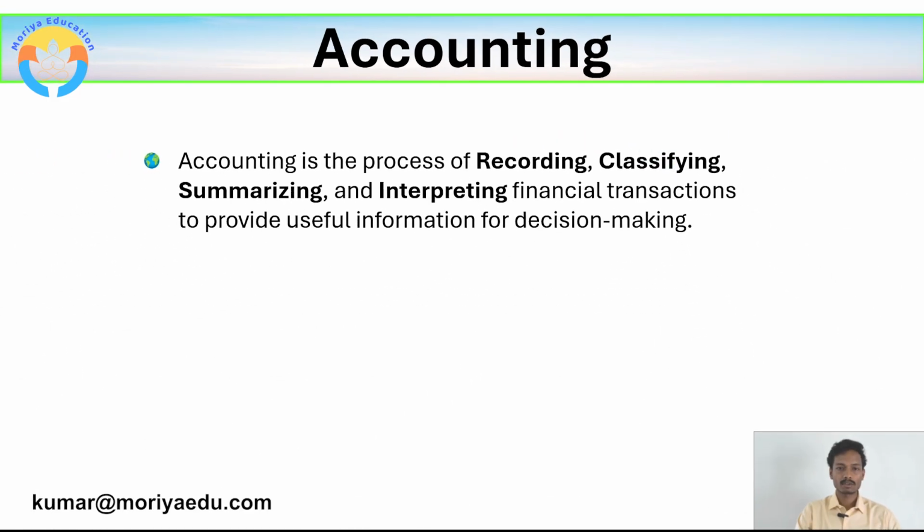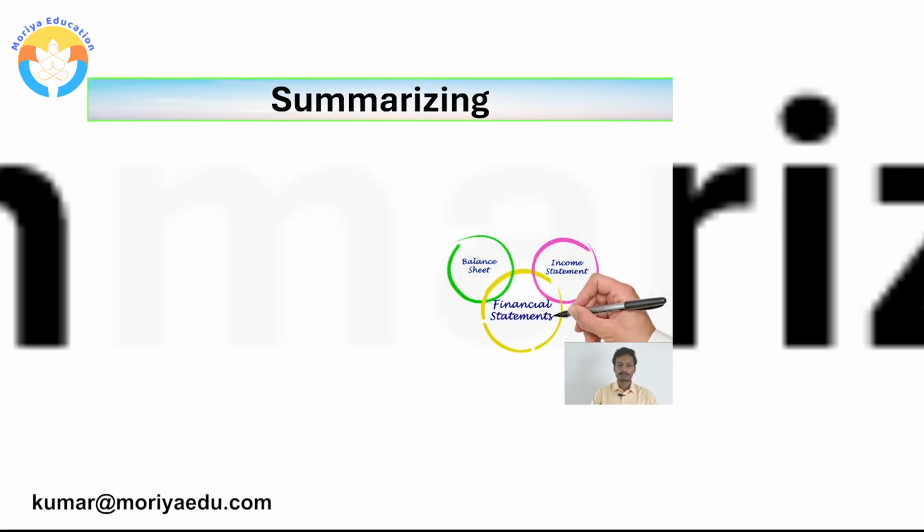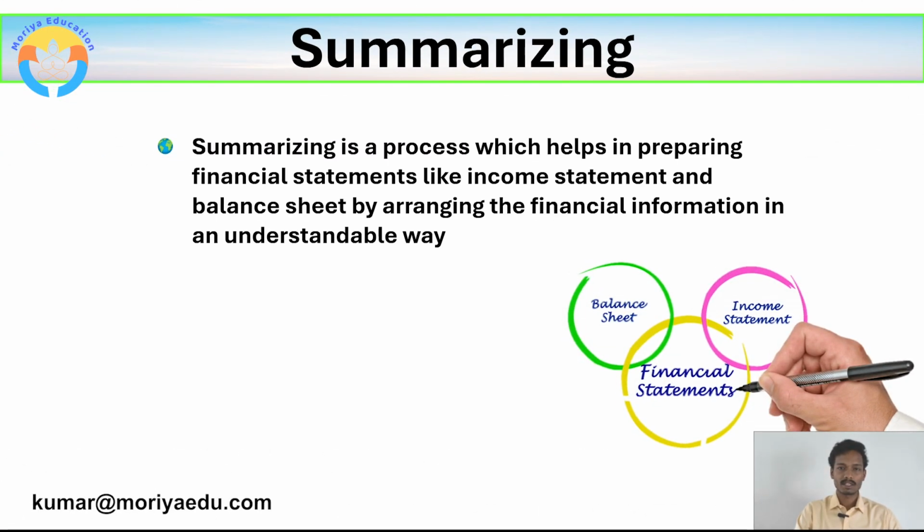And the next term used in accounting is summarizing. The point which you see on the screen is summarizing. Summarizing is a process which helps in preparing financial statements like income statement and balance sheet by arranging the financial information in an understandable way. In simple words, summarizing means combining the accounts based on the account types to prepare financial statements. For example, in financial statements, we have two financial statements, balance sheet and income statement. Income statement is also called as profit and loss account.